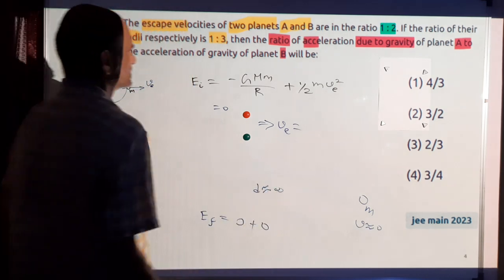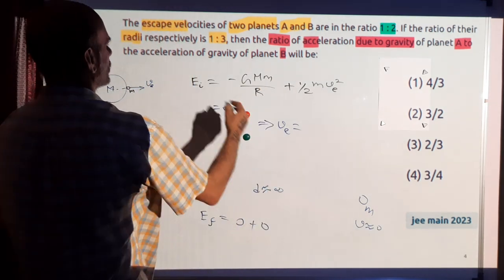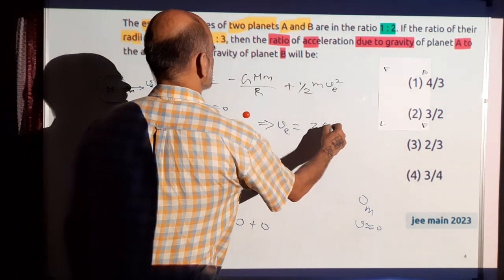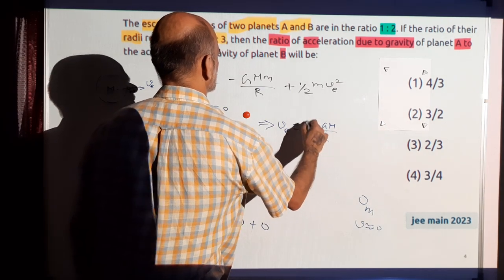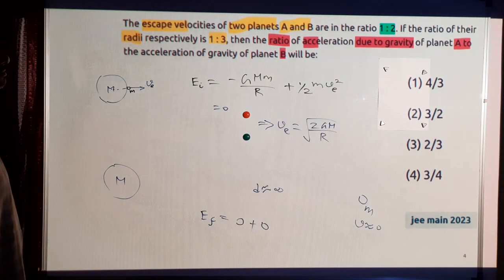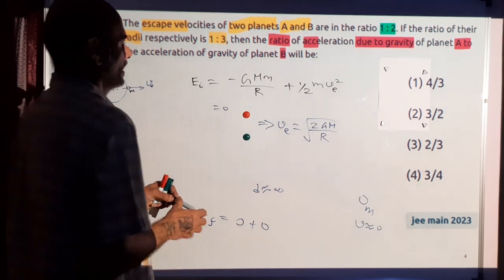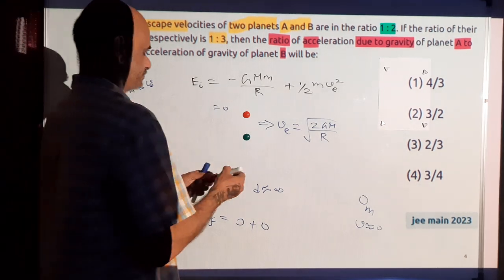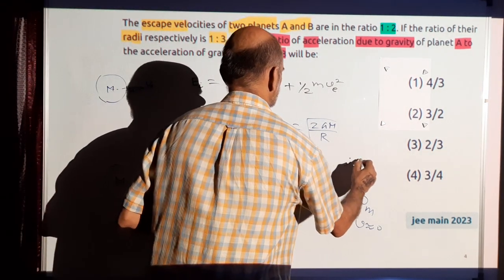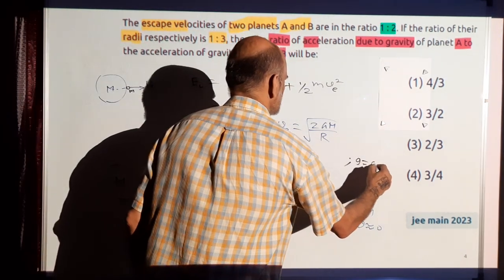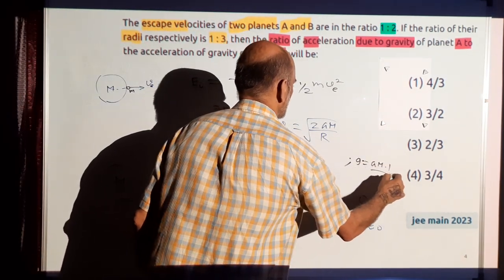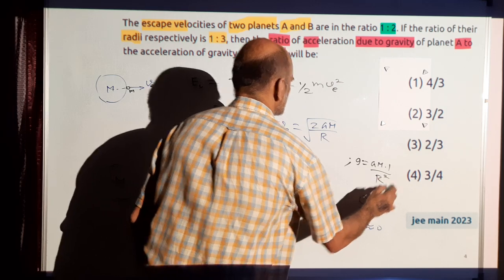So from this, I get the escape velocity as, m will cancel, this will go on that side, so square root of 2GM by R. And I can also use the concept of g, which is force on 1 kg, just G into M into 1 divided by the distance squared.